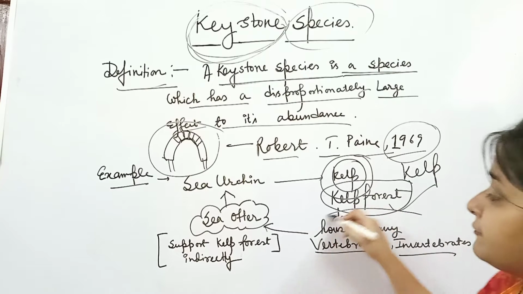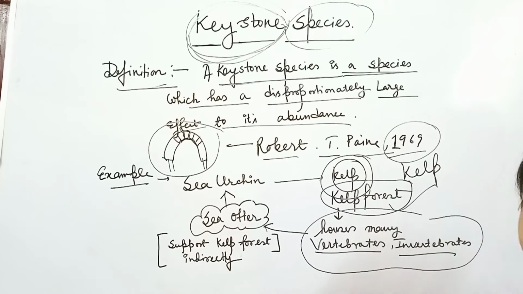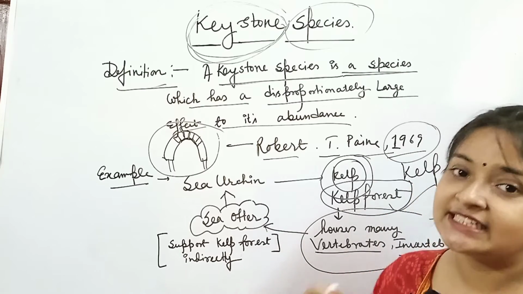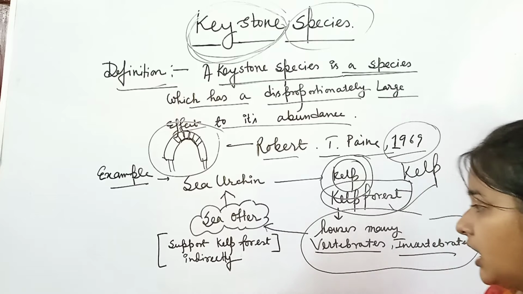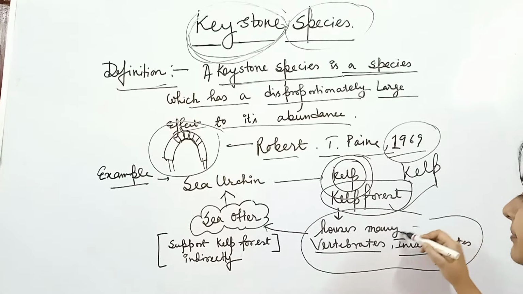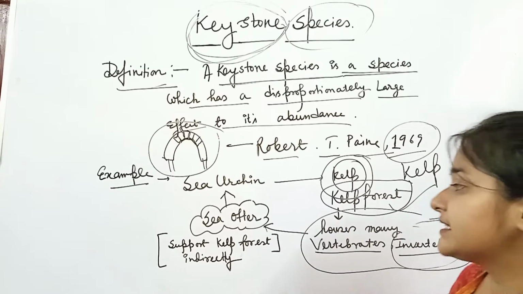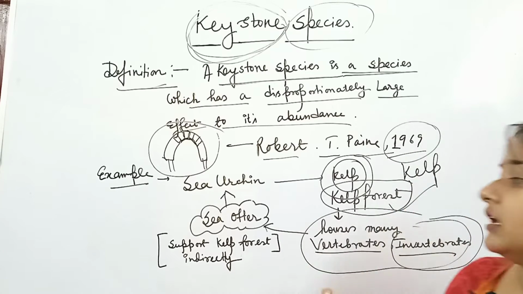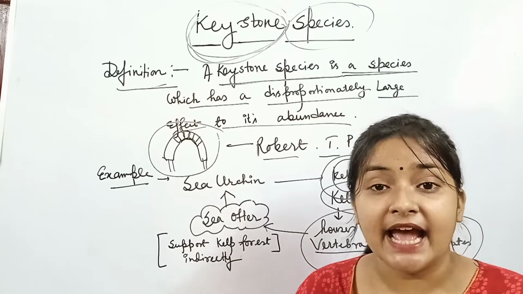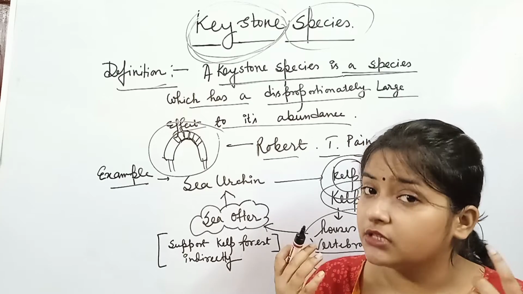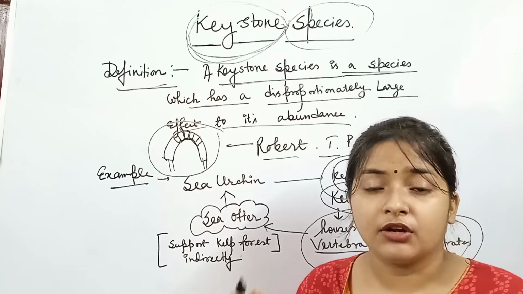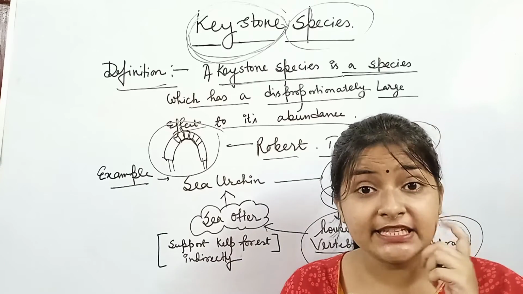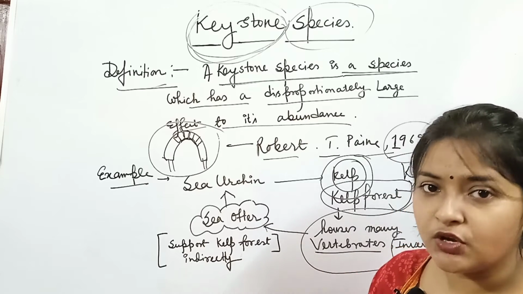This kelp community houses a number of vertebrates and invertebrates inside the ocean. Among these, the sea otter is an important fauna, and it holds the role of a keystone species inside the Pacific Ocean.